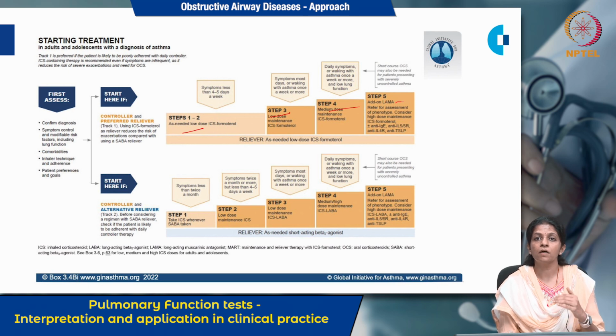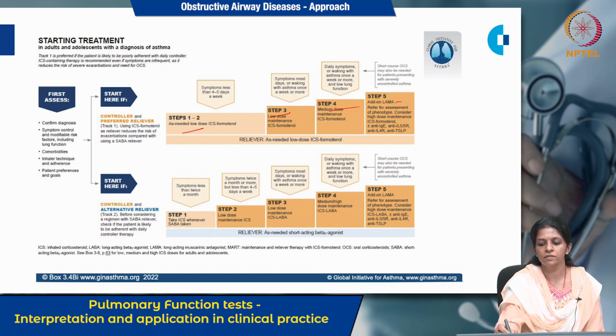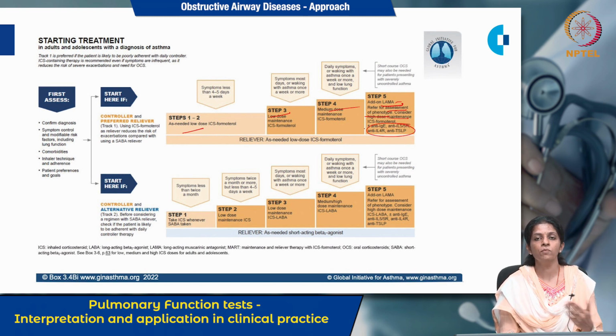In step 3, when the symptoms are more, then you have to use low dose maintenance therapy with this reliever. And in step 4, when the symptoms are much more along with low lung function, then you have to use medium dose maintenance inhaler therapy with this inhaler, that is formoterol. And if you are still getting episodes, then along with this you have to use LAMA, and then you have to assess the patient's phenotype and consider it for maintenance therapy. Along with this, you can also use immunomodulators. In the next slide I will show you the immunomodulators, or biologics, which we are using in bronchial asthma.